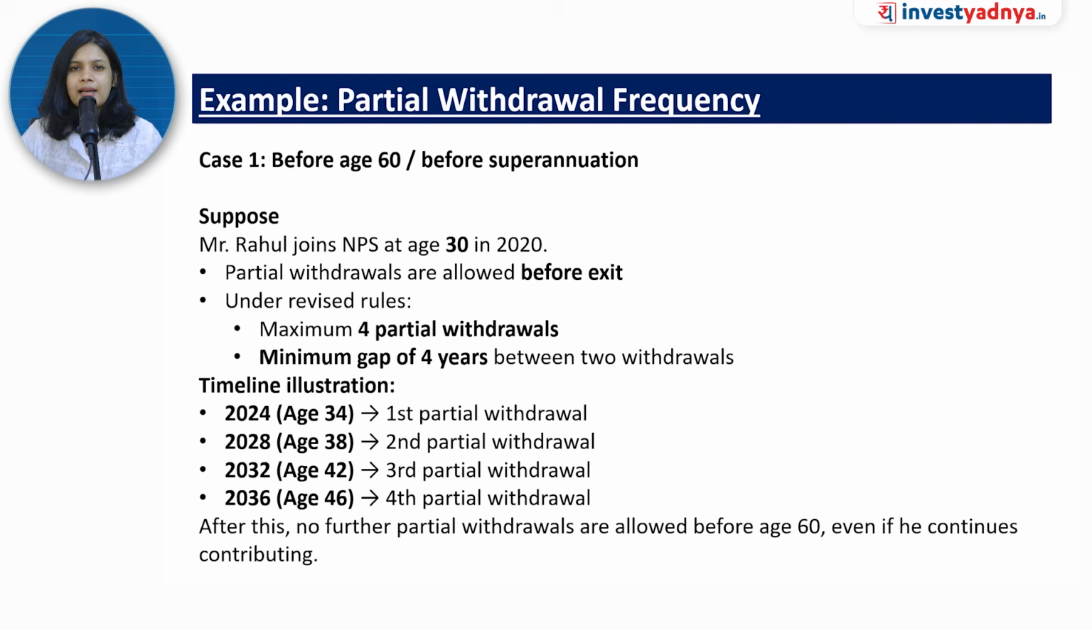Now let's clarify this with an example, and it will become more clear, what guidelines we have understood now related to the frequency. So case 1 is, first we will do before the age of 60 or before superannuation. Suppose Mr. Rahul joined the NPS at the age of 30 in 2020. Partial withdrawals are allowed before exit. Okay, we saw that before 60 partial withdrawal is allowed.